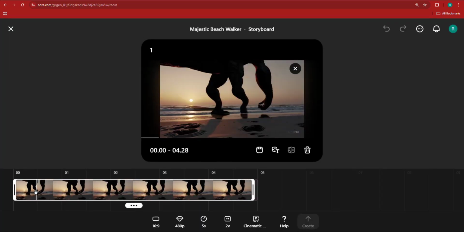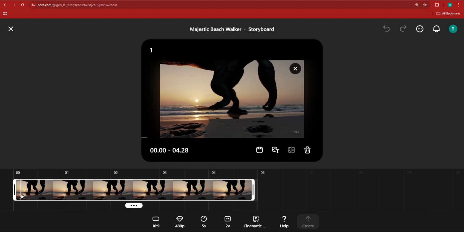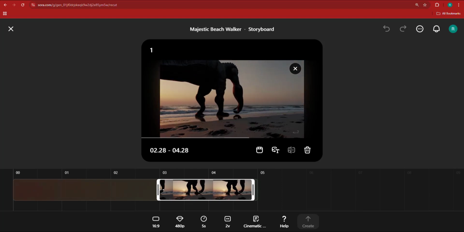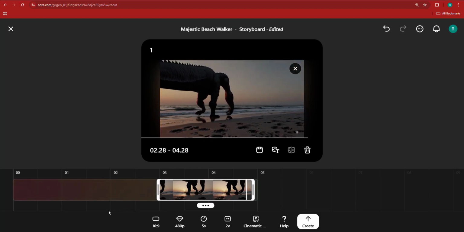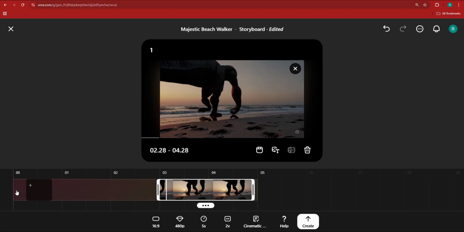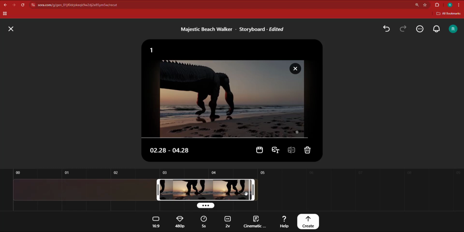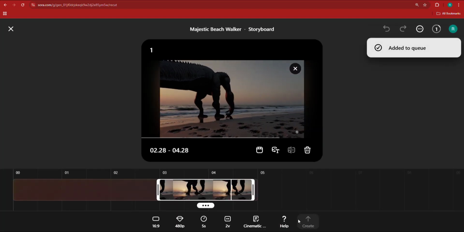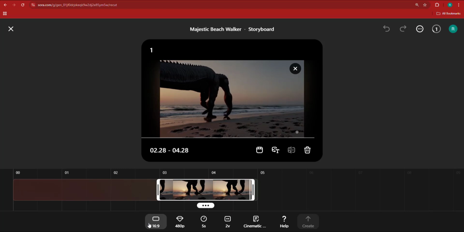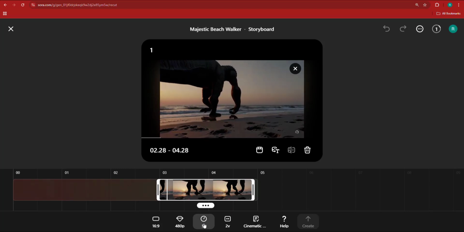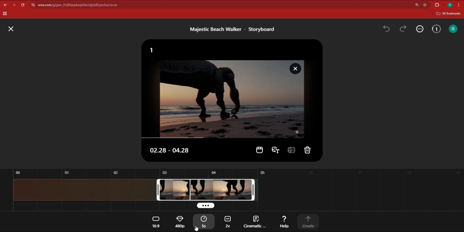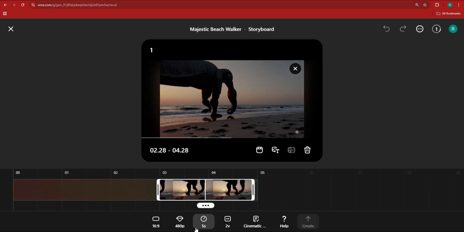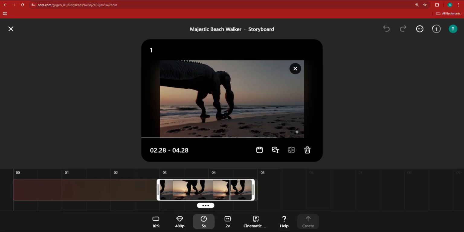Right here, what you can do is select the portion that you're not okay with. For instance, let's say I'm okay with the first part up until this point. The only part that is included is this one. So if I click create again, it's going to recreate it using the storyboard feature that I wanted to introduce you to. But now, as you can see, you can use it after generating your first results.